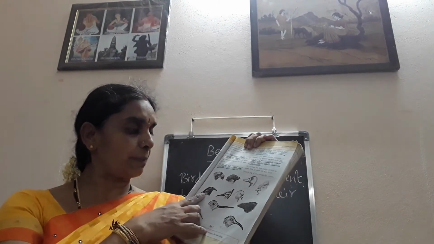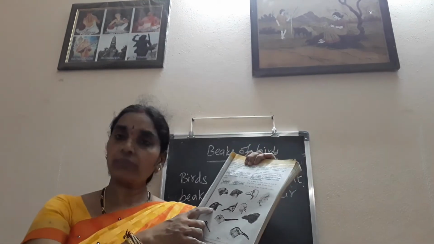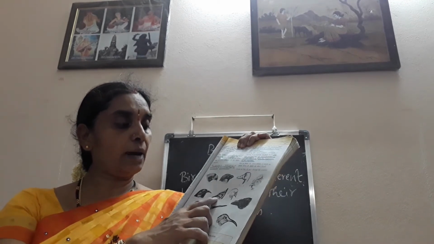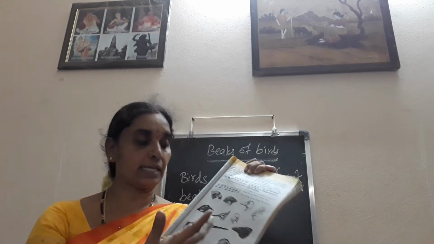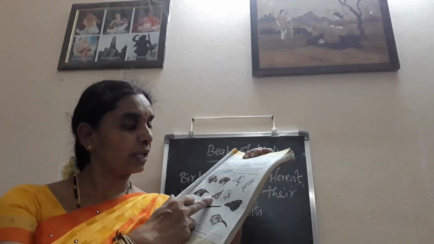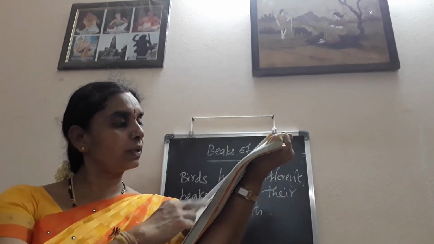Next, coming to the magpie. It's also an omnivore. This is a woodpecker. It takes the pests and insects. It eats the pests and insects. And this is a parrot.